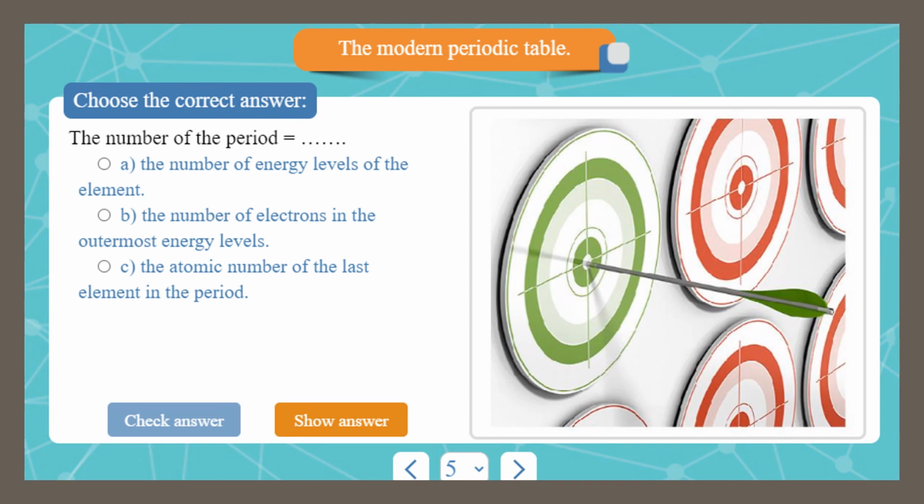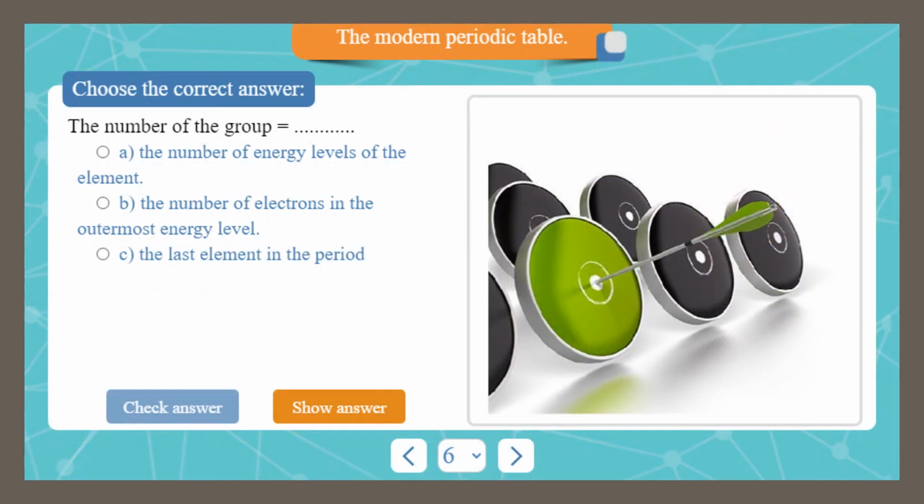Let's solve this question. The number of the period equals the number of energy levels, or the number of electrons in the outermost level, or the atomic number. Of course, the number of the period equals the number of energy levels. The number of the group is the number of energy levels, or the number of electrons in the outermost shell, or the last element. Of course, it is the number of electrons in the outermost shell.